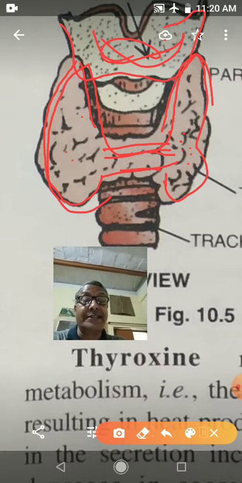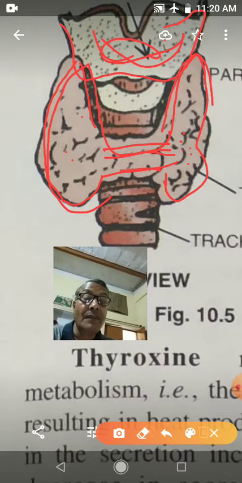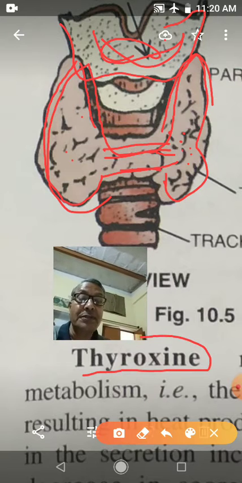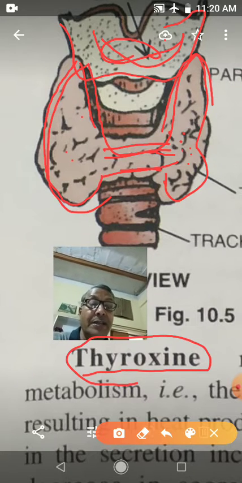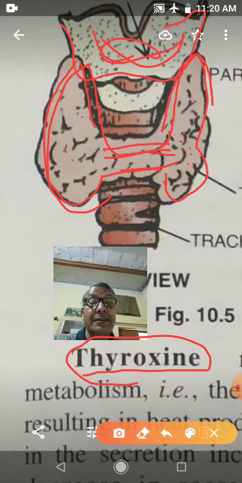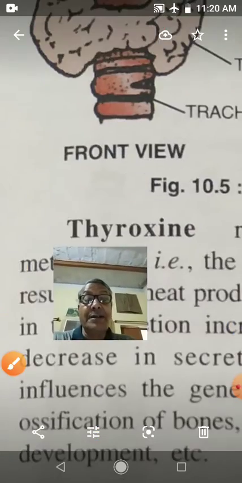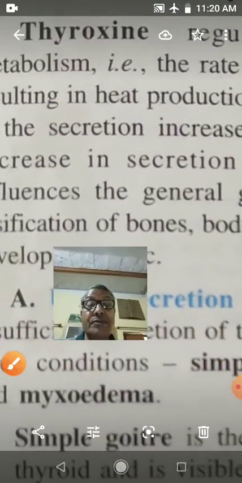The thyroid gland will secrete a hormone. That hormone is called thyroxine hormone. This thyroxine hormone is secreted by the thyroid gland. There are functions of this hormone.